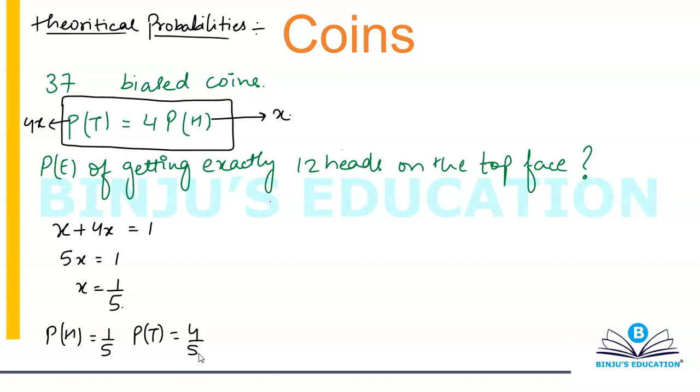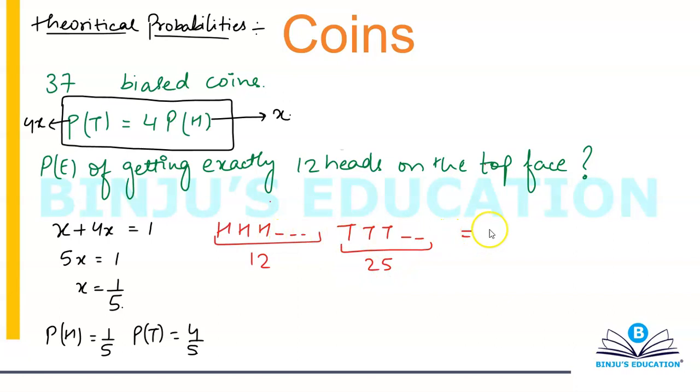Now I want exactly 12 heads. So do it the combination way or do it the counting method way. I prefer the counting method because I can visualize. If I want 12 heads, I'm going to have head 12 number of times, which will automatically give me tail 25 number of times.